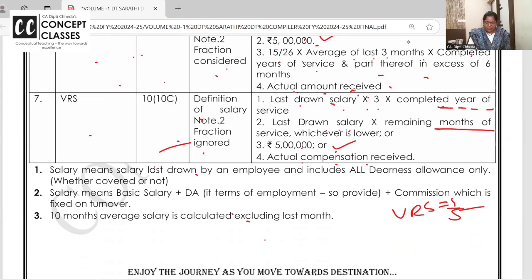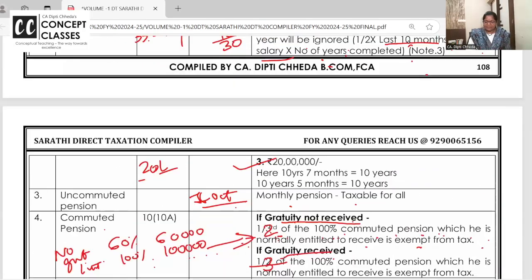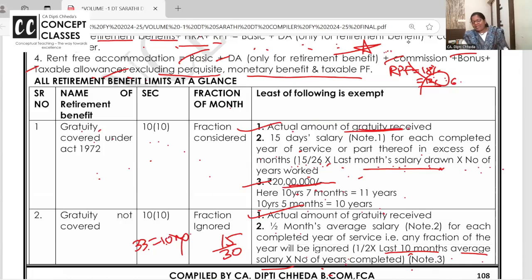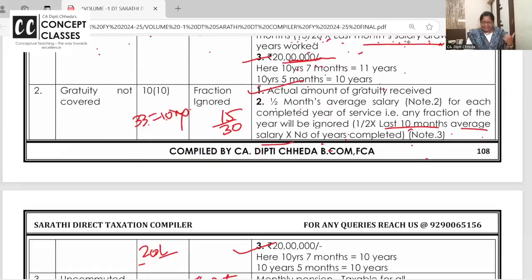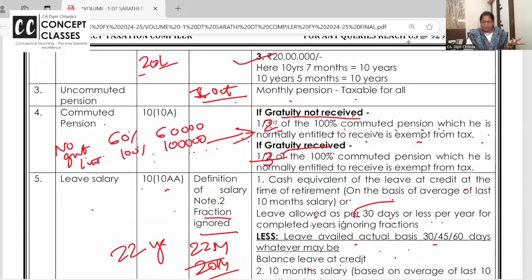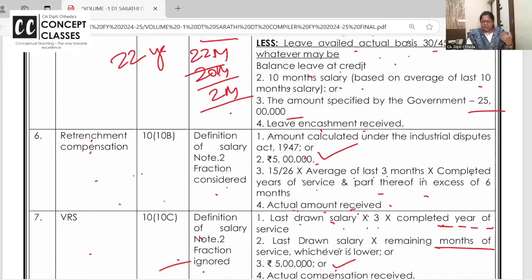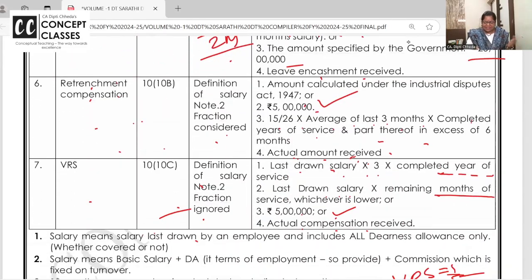This I have already told you. Upper definition में. What's the government limit for gratuity? 20 lakhs. Pension, no limit. Leave salary, 25 lakhs. Retrenchment and VRS, 5 lakhs. Hope this gist is helpful.